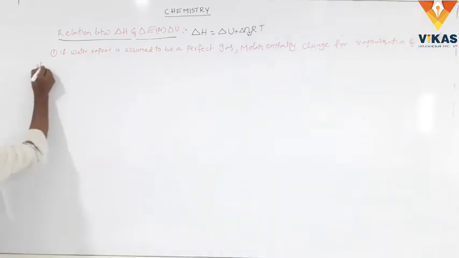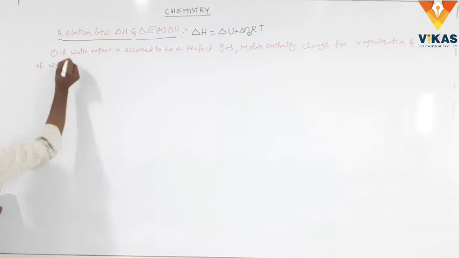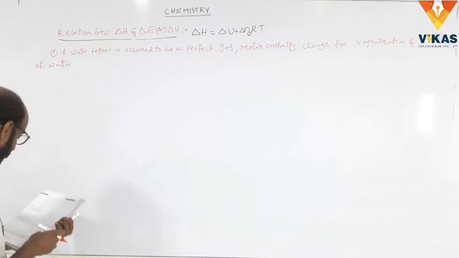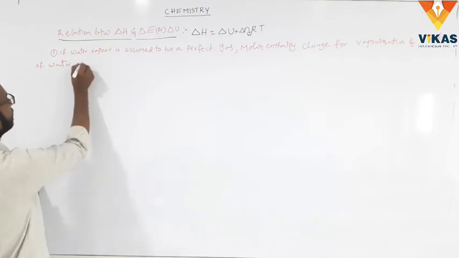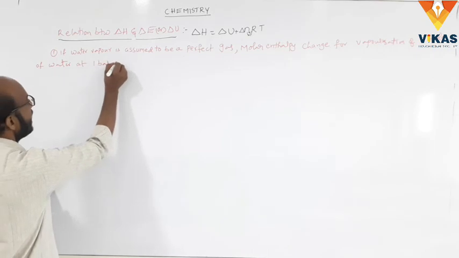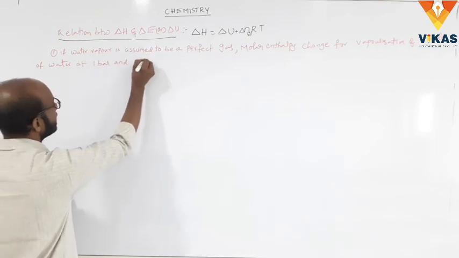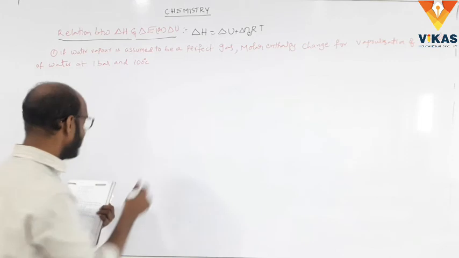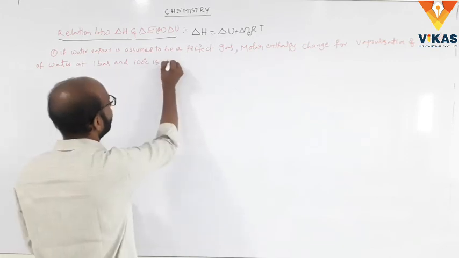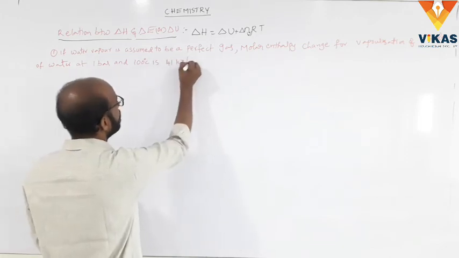1 mole of water at 1 bar and 100 degrees centigrade is 41 kilojoules per mole.